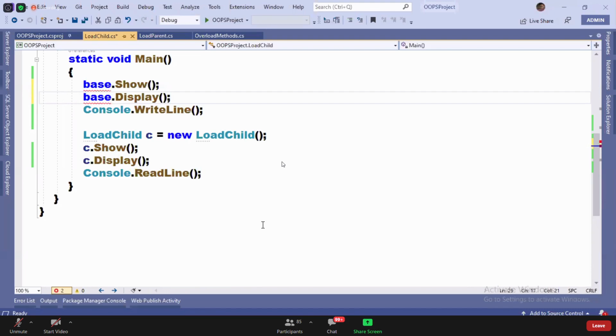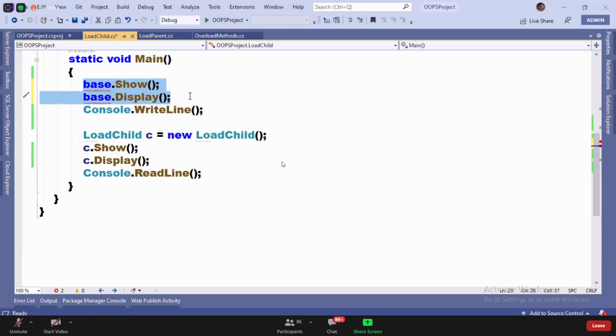So this keyword and base keyword cannot be used directly in the static blocks, because these are used for accessing the non-static members, and non-static members cannot be directly accessed. Then where should I write them? Anywhere in a non-static block, but not in a static block.